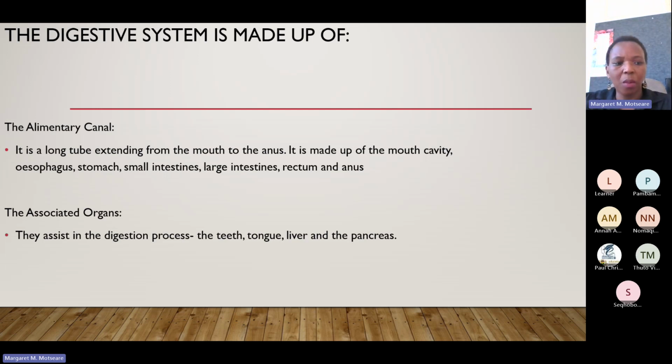Then we are talking about the teeth, the tongue, the liver and the pancreas. We know that the teeth and the tongue are found in the mouth or the mouth cavity. And then the liver and the pancreas are found next to the stomach and the intestines. So that's why we say they are associated organs. They are associated with the digestive system.